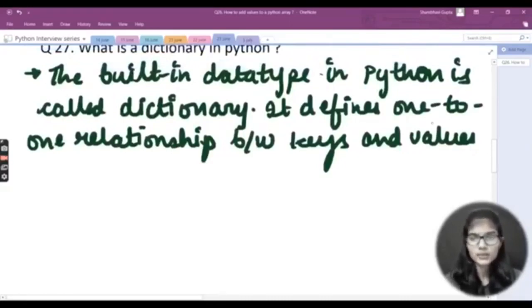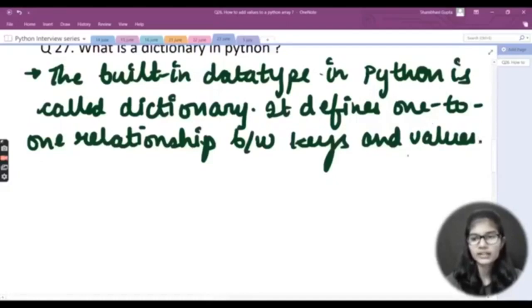Now you must be knowing that whenever we define a dictionary, we have a key and we have a value for that key, right? Keys are the ones present on the left hand side of the colon, and values are the ones present on the right hand side of the colon. So this is what you can write regarding the dictionary. It defines one-to-one relationship between the keys and the values.